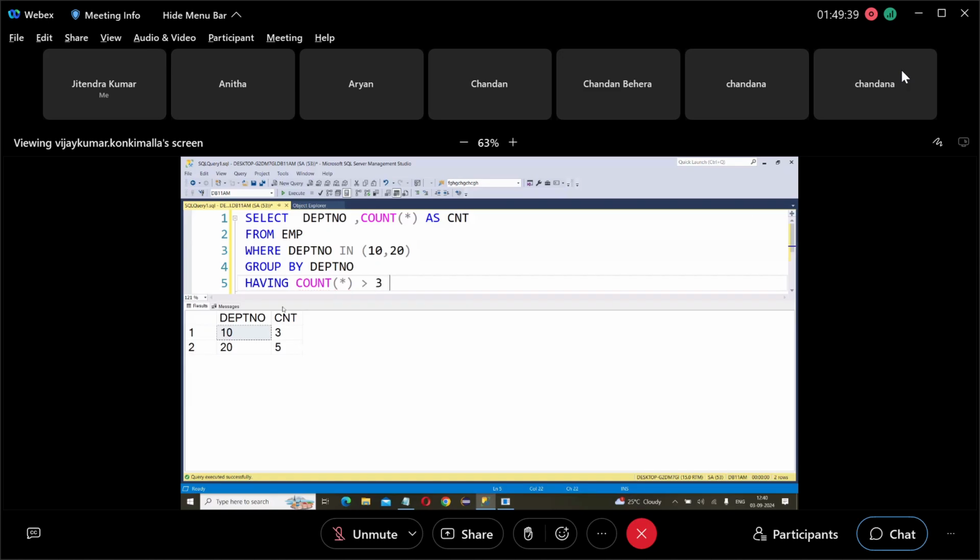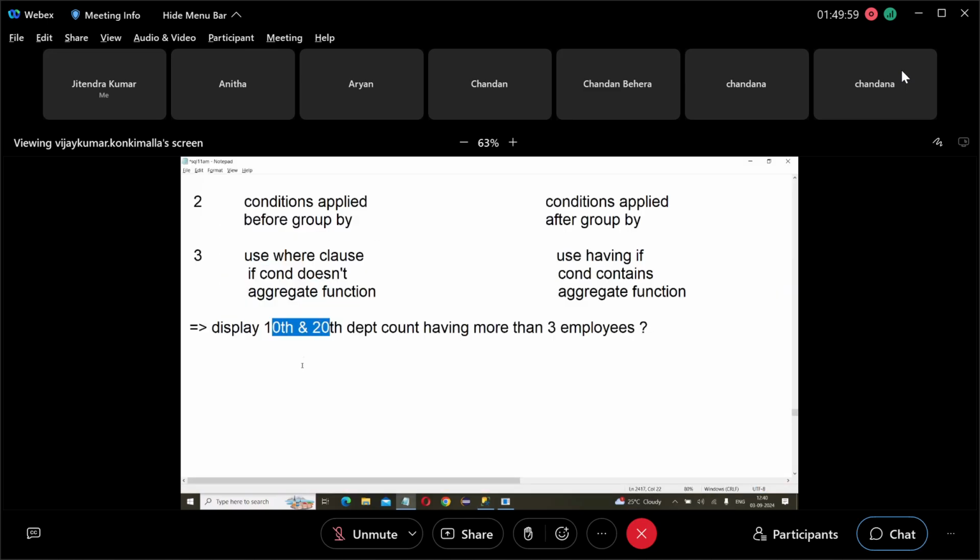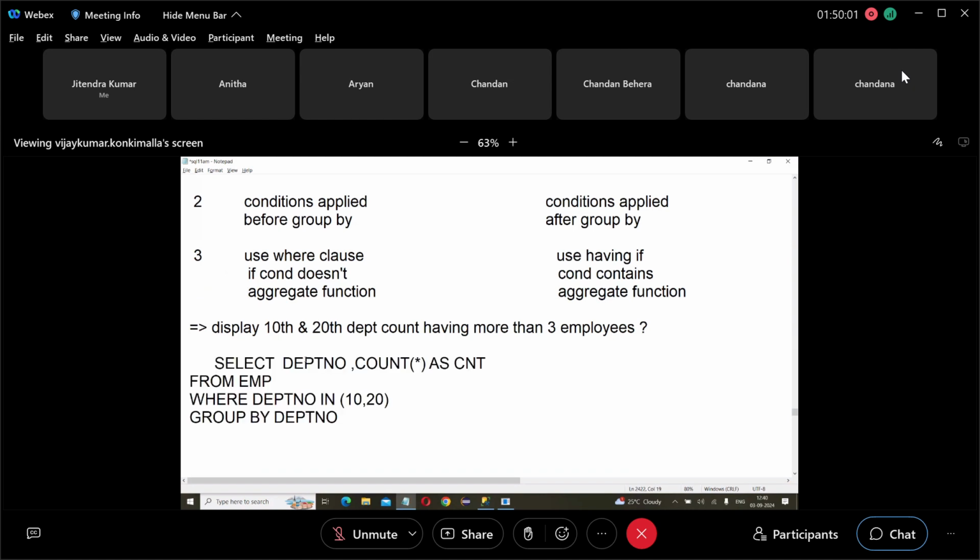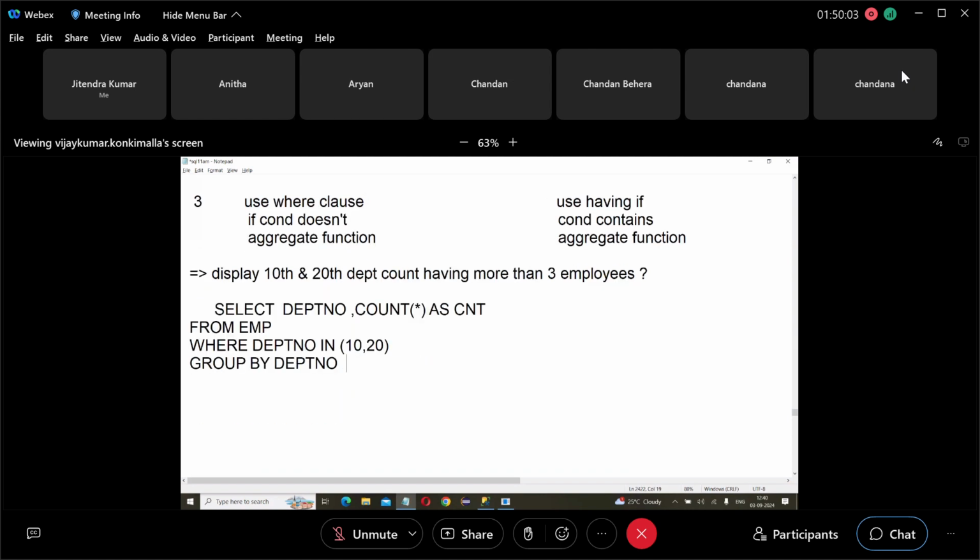First go to the table and select the employees, 8 rows. These 8 rows are sent to group by. Group by will create groups. How many groups are created? Two groups. Go to the first group: count greater than 3? No. Go to the second group: count greater than 3? Yes. That's all.